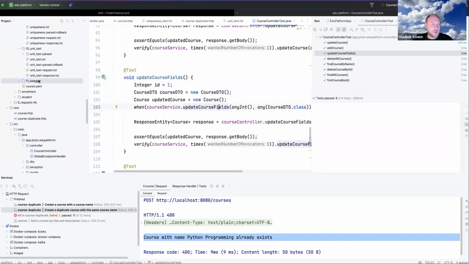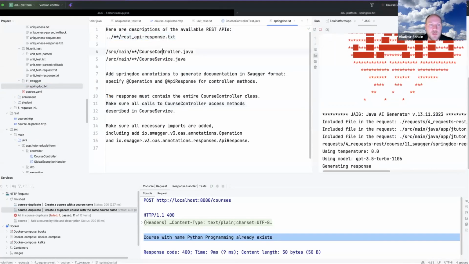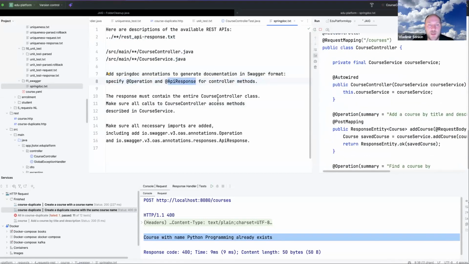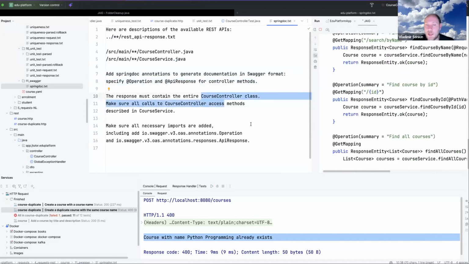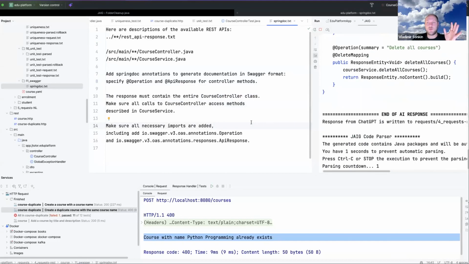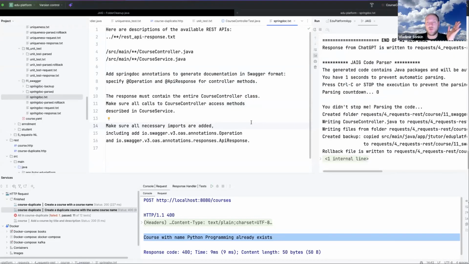And the last stage here is to generate SpringDoc documentation. I am giving it our responses, controller and service, and asking it to add operation and API response to the course controller class. So in this case, we will be able to generate Swagger OpenAPI documentation.